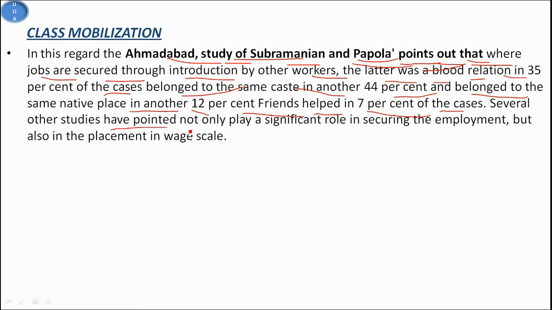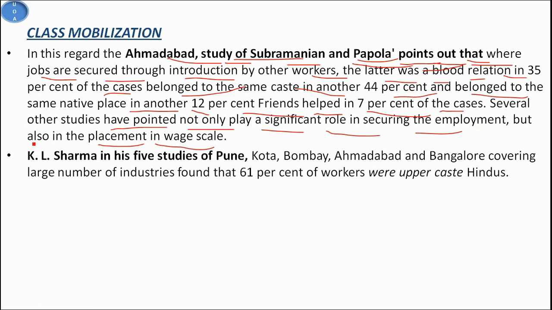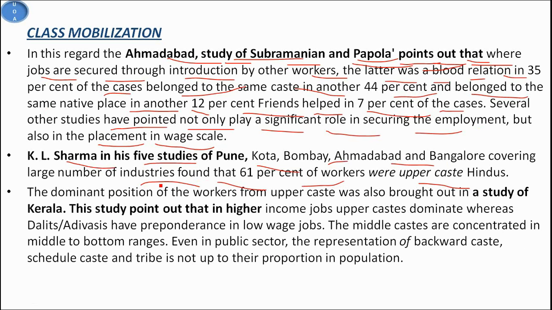Several other studies have pointed out that such ties play a significant role not only in securing employment but also in the placement in the wage scale. Then K.L. Sharma, in his studies of Pune, Kota, Bombay, Ahmedabad and Bangalore, covering a large number of industries, found that 61% of the workers were upper caste Hindus. The dominant position of upper caste workers was also brought out in a study of Kerala. This study points out that in higher income jobs, upper castes dominate, whereas Dalits or Adivasis have a preponderance in the low wage jobs. The middle castes are concentrated in the middle to the bottom ranges.